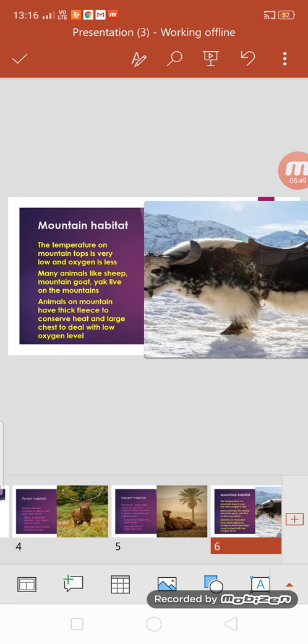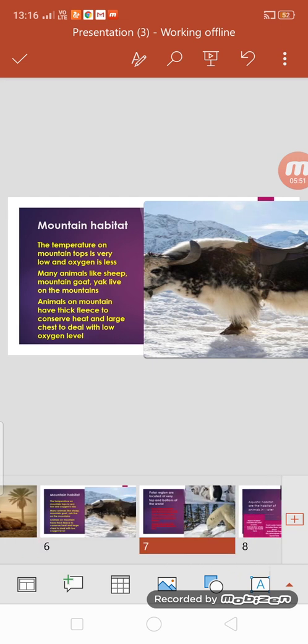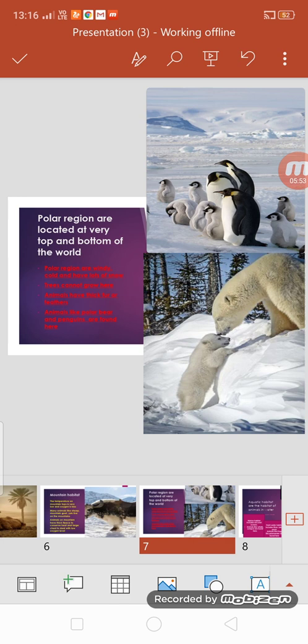Now the next kind of terrestrial habitat we are going to talk about is the polar region, right? Polar regions are the regions which are at the very top and bottom of the world. It means towards the north and the south pole. These are the regions which remain covered with snow throughout the year. There is lots and lots of snow, and trees cannot grow in these regions.